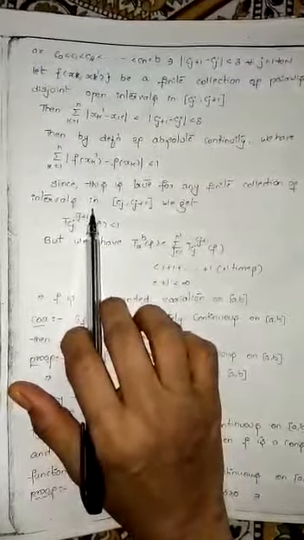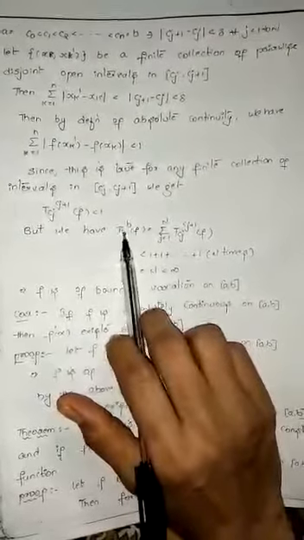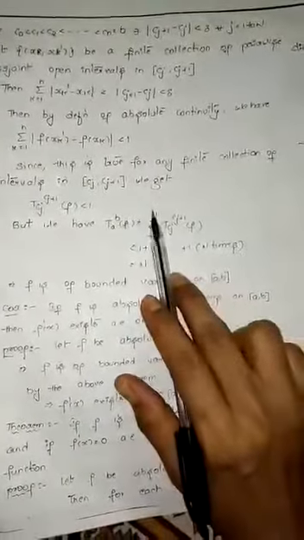But we don't have to prove it for cj and cj plus 1, girls. We have to prove it for the entire domain. What is your domain? Closed interval a comma b. So to get your closed interval a comma b, you have to take the summation over j. But j is varying from where to where, girls? j is varying from 1 to n. So your TAB, that is the total variation over the entire domain a to b, will be nothing but summation over j equal to 1 to n of this. So you are adding this how many times, girls? You are adding this n number of times.